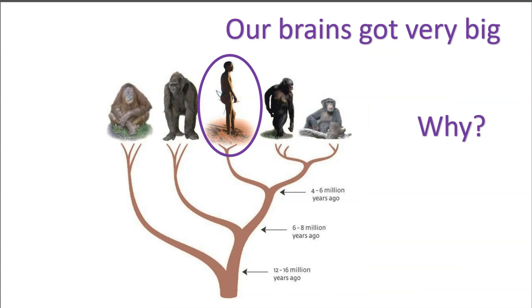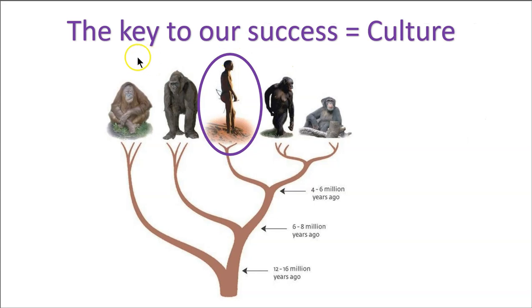Of course, it is our species that shines with respect to the size of our brains. Our brains got very big. Now, why was that? Scientists suspect that the key to our success, the key to the success of our human ancestors, was culture. That we were the species that was extremely capable of acquiring culture and transmitting culture. And so natural selection would favor brains capable of learning from others in our group and making improvements on the way we do things, and then transmitting that cultural knowledge to our offspring.